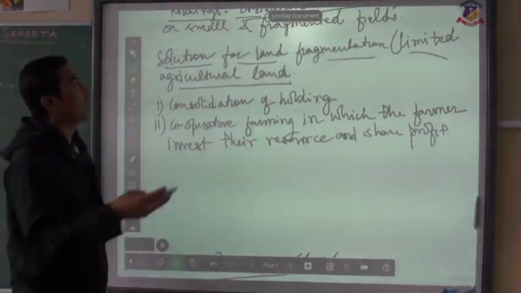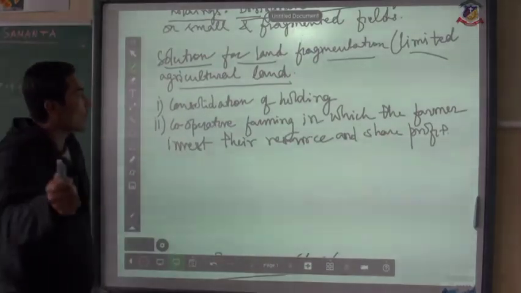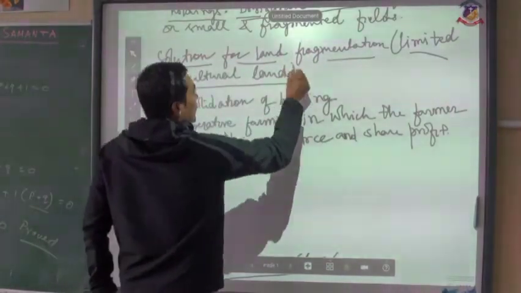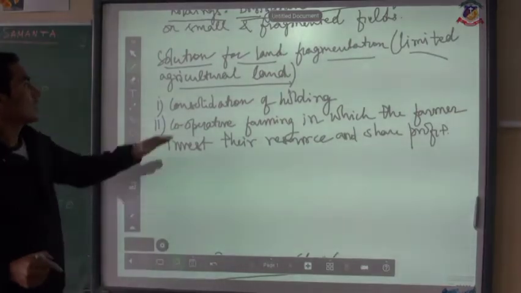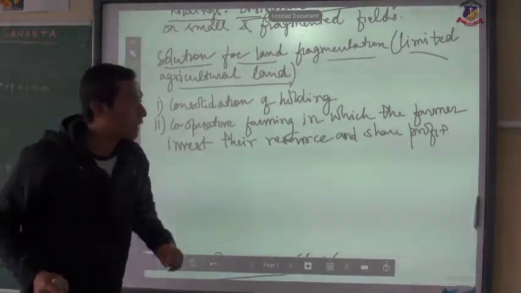The solutions to solve land fragmentation or limited agricultural land. The first is consolidation of land holding.